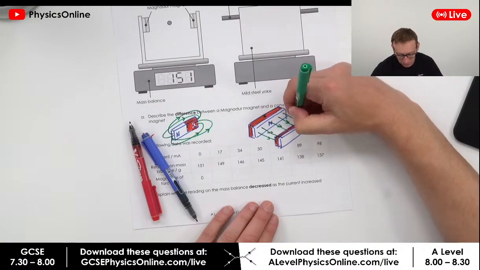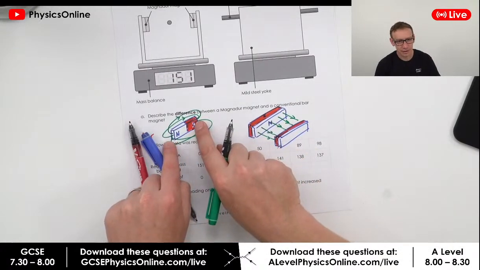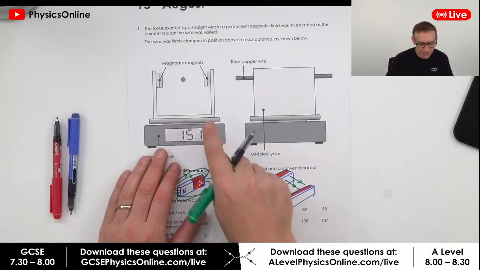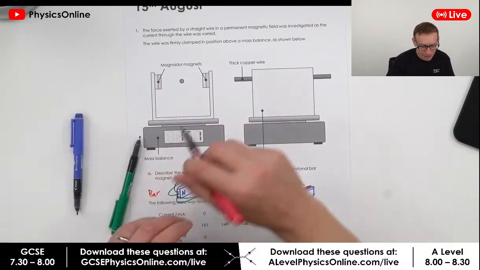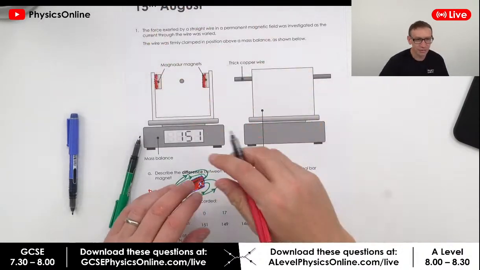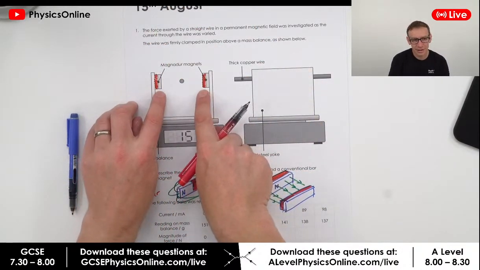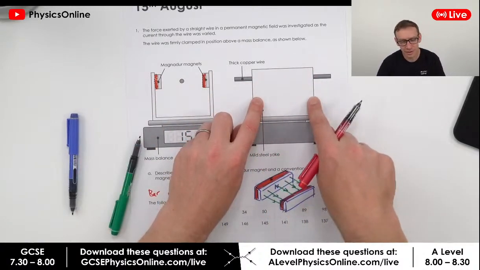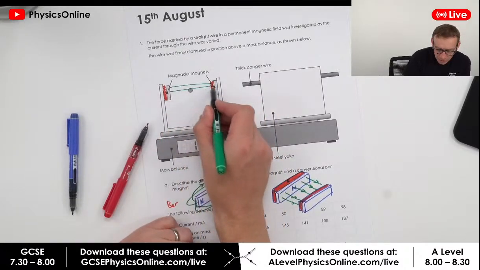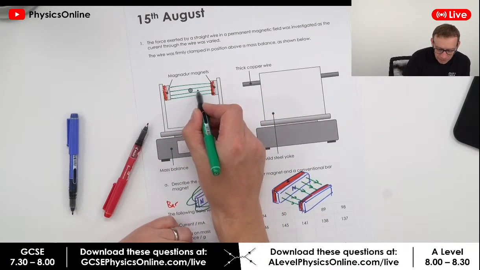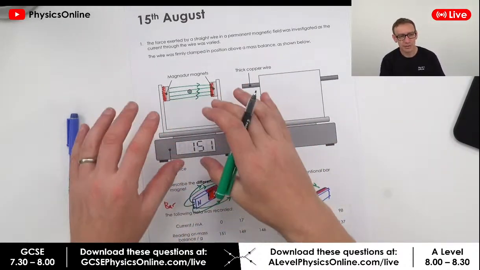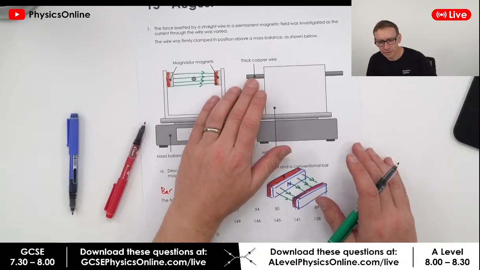So basically the poles aren't at the end of the magnet, like where you have a bar magnet. The poles are along the big flat face. Okay, now what that means then is, imagine this was our magnet. Let's imagine we had a north pole on this flat side, and because the pole is on the flat side, these magnets stick to this kind of metal steel yoke, and that also means that we're going to have a uniform permanent magnetic field between the faces of the magnet, and that means we have this uniform field that the wire is going to be moving through.